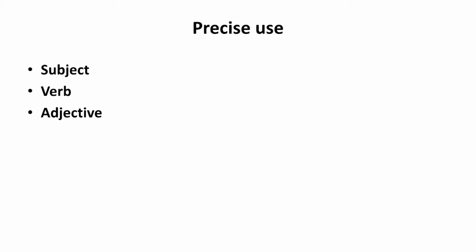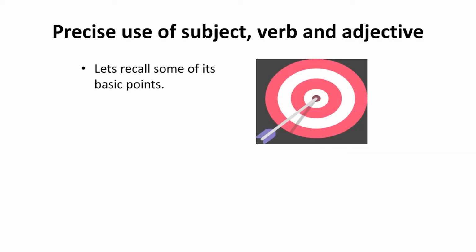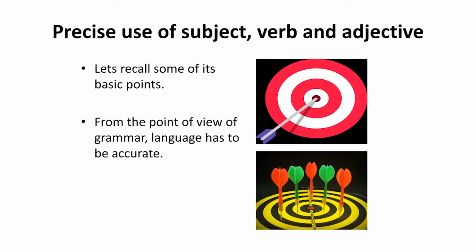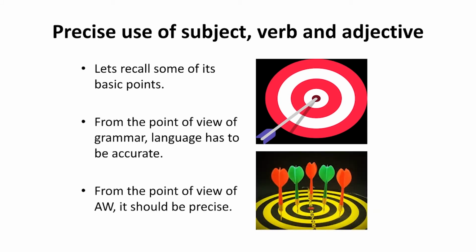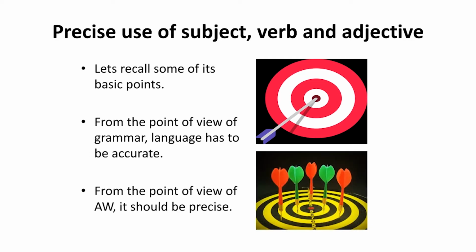And this is the most common mistake we make. Let's recall them one by one. From the point of view of grammar, the language must be accurate. And from the point of view of academic writing, the language must be precise. This is the difference between accuracy and precision. I think you will be well versed with that thing.